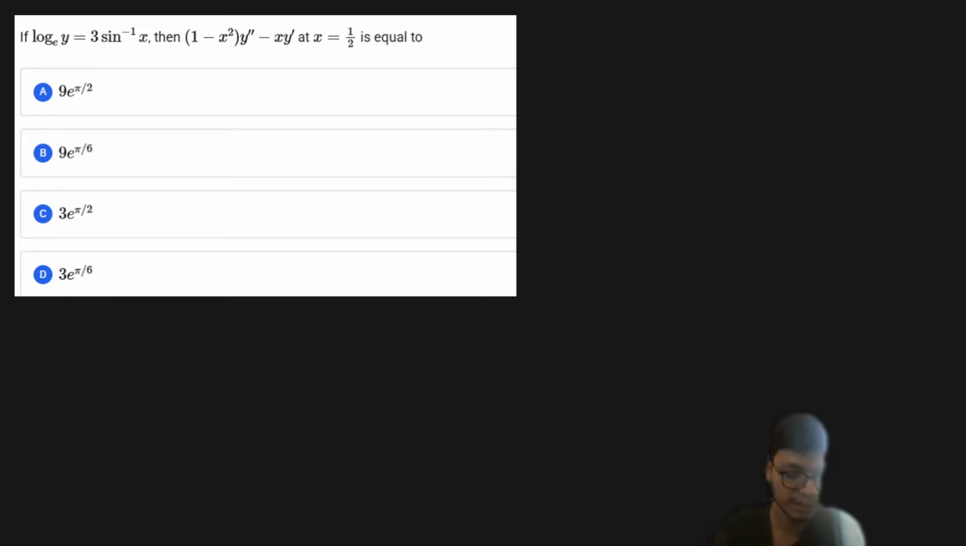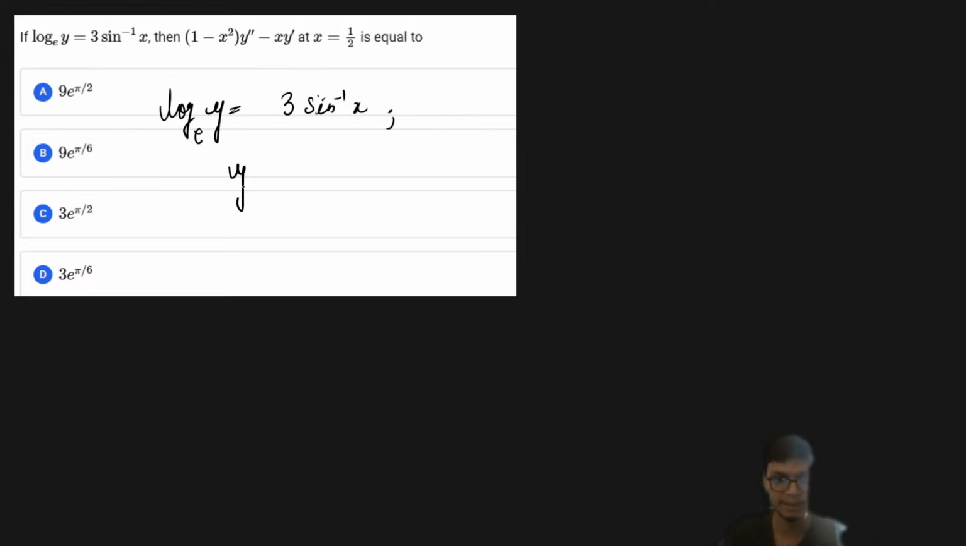So next problem is again another very interesting problem over here, as you can see. The question is talking about the value of log of y equals 3 times sine inverse of x, and it is given natural log, base e. Now from here I can easily write this y as e to the power 3 times sine inverse of x, right?